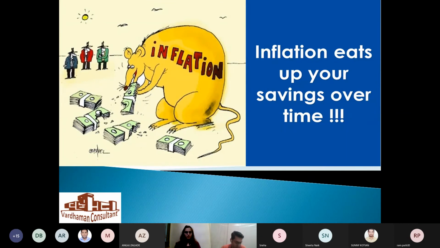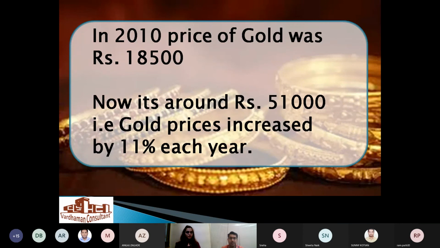Inflation is basically eating up your savings over time. Hence, we need to check on our inflation, which is very important. Next, we have just covered this in terms of gold prices. In 2010 the average price of gold was 18,500, and today it is somewhere around 51,000 rupees. So that is an 11% increase each year, which is very high.